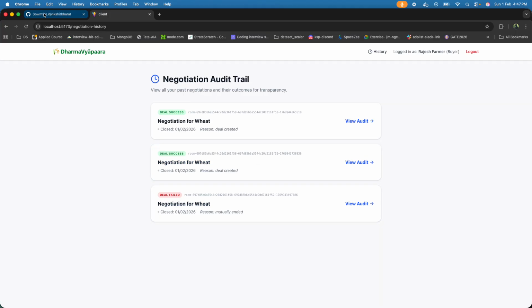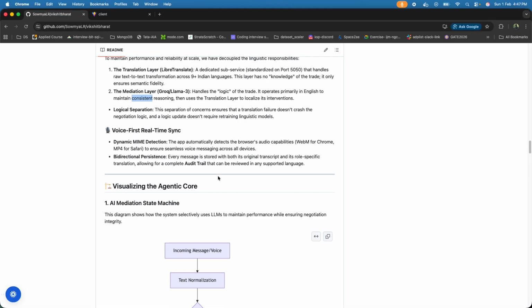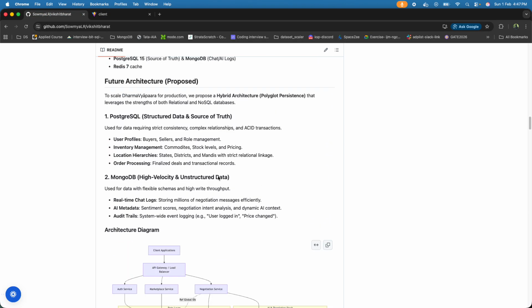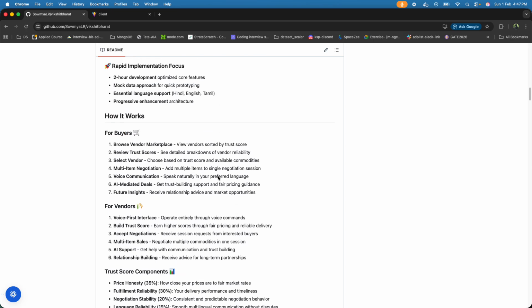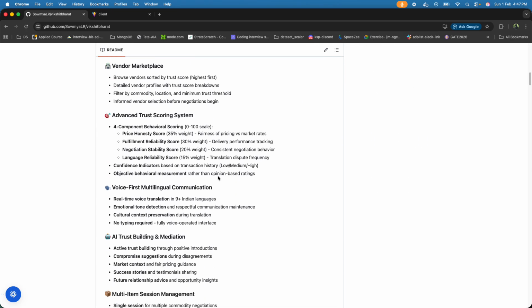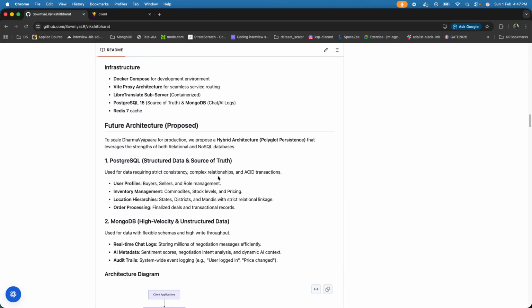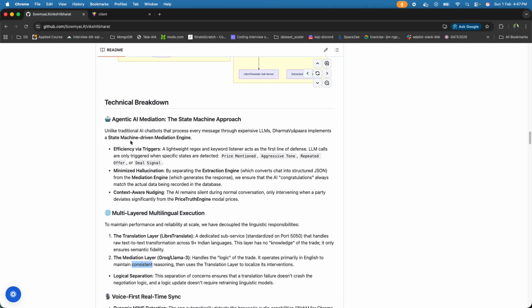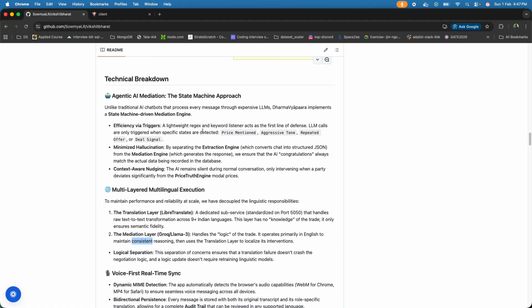And the beautiful part of the architecture of this app is it follows two different approaches. One is the agentic AI mediation. It doesn't behave like a normal AI chatbot that processes every message through expensive LLMs. Instead, it implements a state machine driven mediation model.